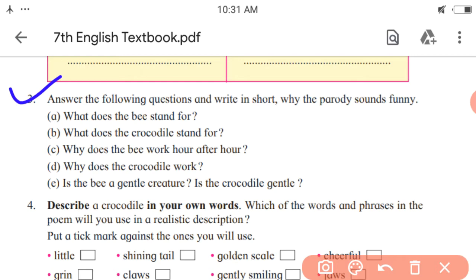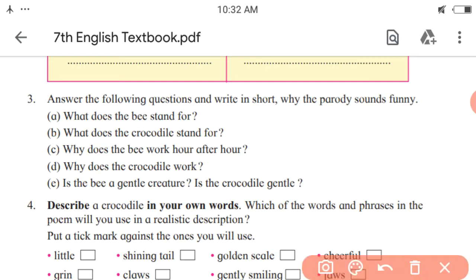So it is funny. What is more, it is mentioned in the poem that the crocodile smiles, but it is not so. It is just to kill the fish, to eat the fish. Next, it is mentioned in the poem the crocodile welcomes little fishes in. So that is a trap, not a welcome. And last line, gentle smile. The crocodile is not a gentle creature and doesn't have a gentle smile. So in this manner it is different and it is funny.